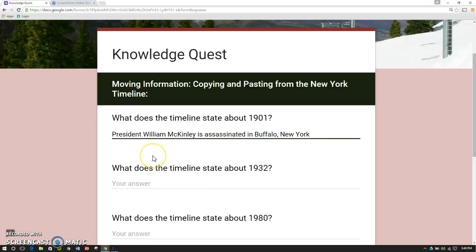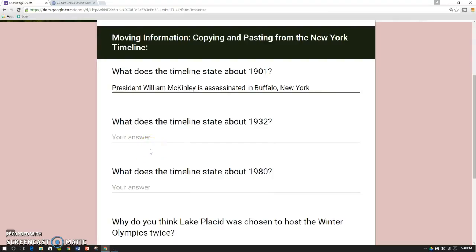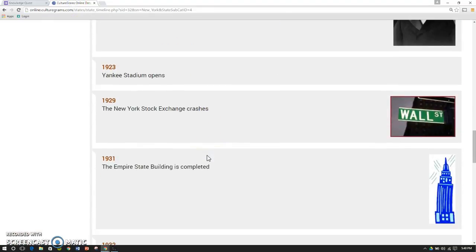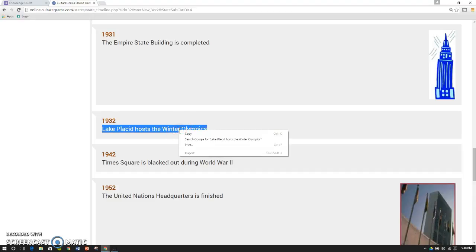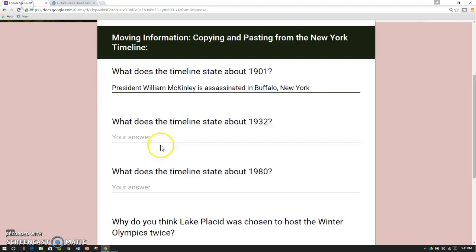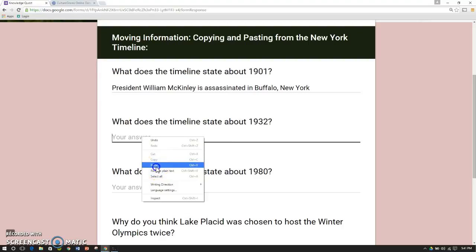Look at that. Sure beats typing the whole thing from scratch. So now that we know how to do this, it gets really fast. You can do this quickly. What does the timeline state about 1932? Back to Culturegrams, scroll down. 1932, Lake Placid hosts the Winter Olympics. Did you know that? In Lake Placid, they hosted the Olympics in 1932. Well, we can copy this, right-click, copy, back to Knowledge Quest, right-click, paste.